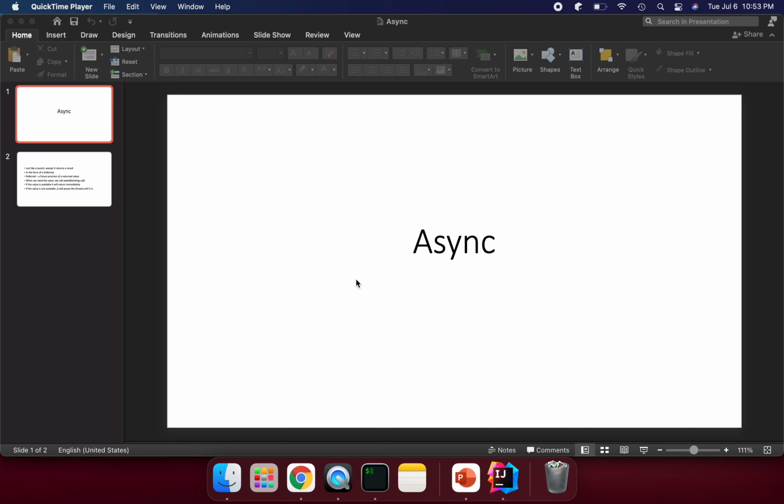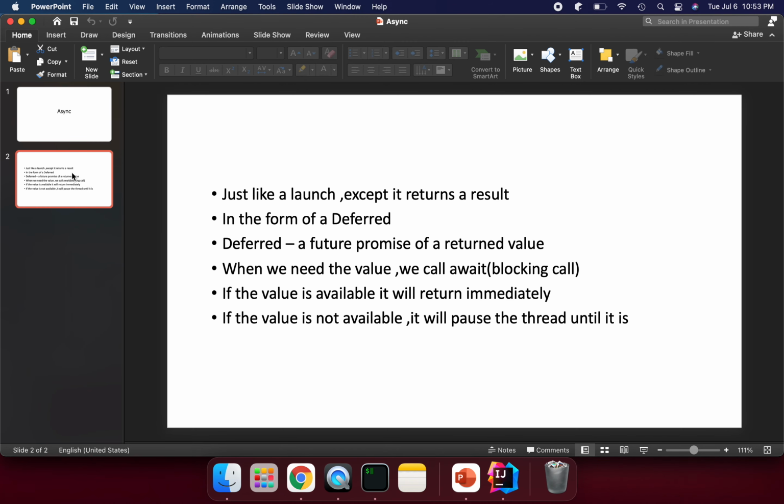I'm going to talk about what is async in coroutines. In the last few lectures we discussed what dispatchers are and how we can use launch. So why do we need async? Basically it's just like launch, except it returns a result. In launch we can't get the result, but with async, if our method is returning a value, we can use async in the form of deferred.